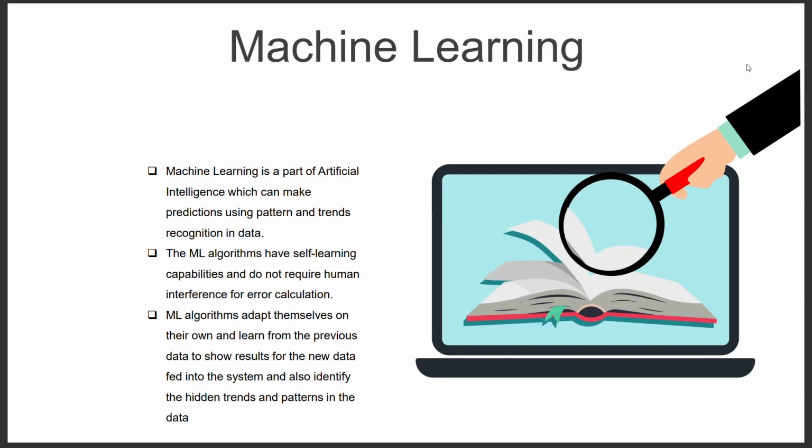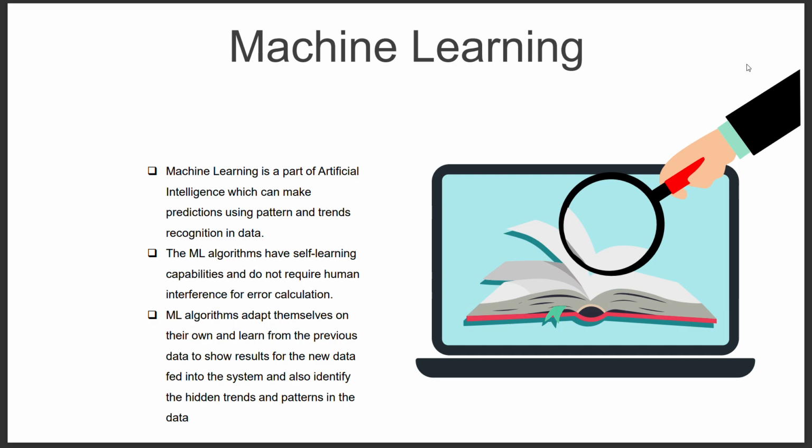And coming to machine learning. Machine learning is a part of artificial intelligence which can make predictions using pattern and trend recognition in data. Machine learning algorithms have self-learning capabilities and do not require human intervention for error calculations.